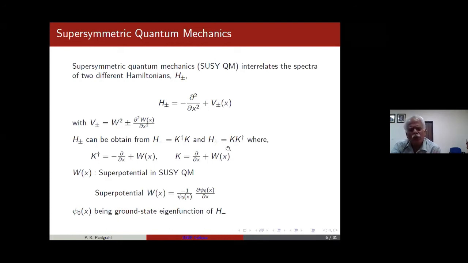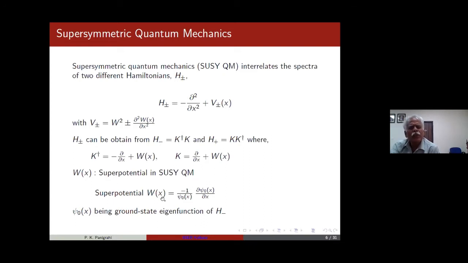This is of course known to mathematicians like Darboux, and if you see, for example, in Infeld and Hull, this factorization was started by Schrödinger. This is well known in the mathematics literature. And in the context of supersymmetry, it really started in the 80s, thanks to the paper of Edward Witten. And then the observation of solvability and shape invariance really gave a very big boost to it. Many in India like Khare, Bhabani, and many other people have contributed significantly to this area.